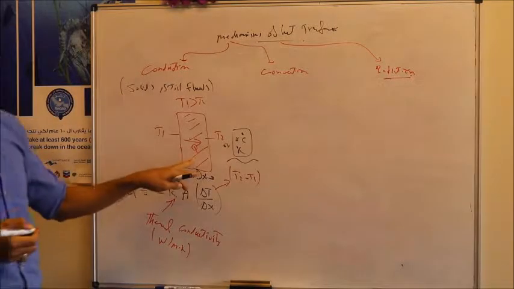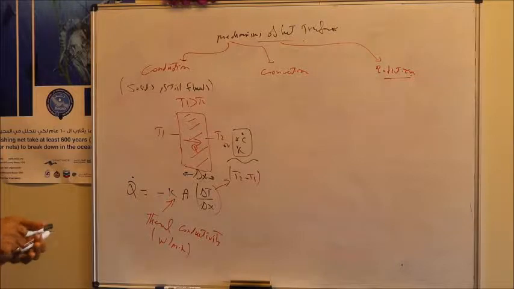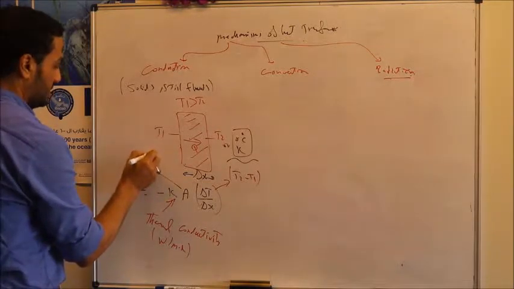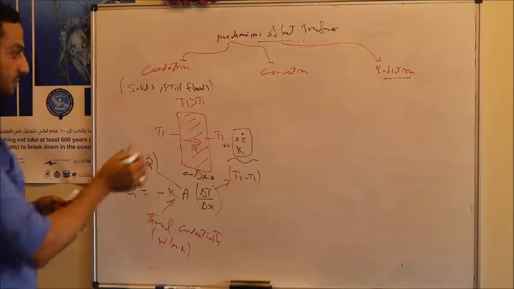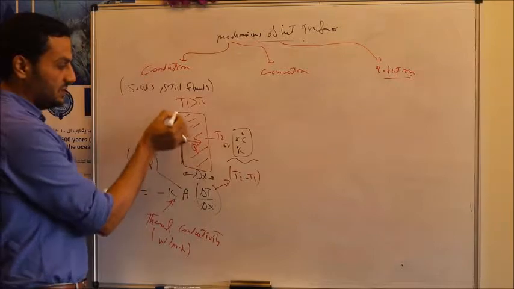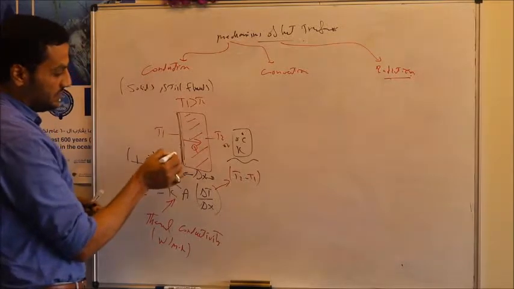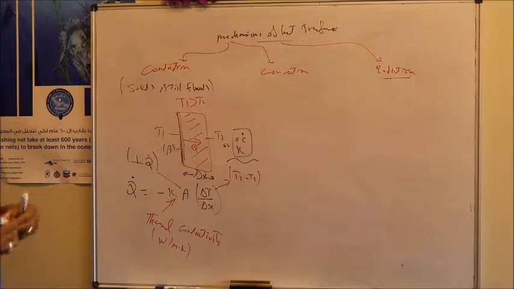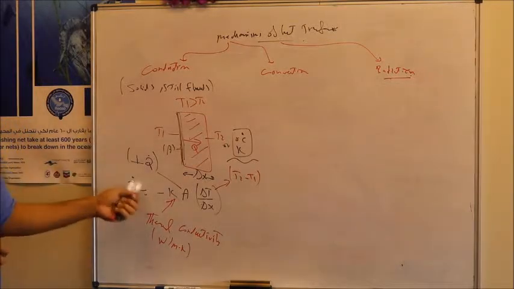This is a property of this substance, of this metal. This area is the cross-sectional area normal to the direction of the heat transfer. So if heat transfers through this surface, this should be the cross-sectional area in this case. So this is the mechanism of heat transfer by conduction.